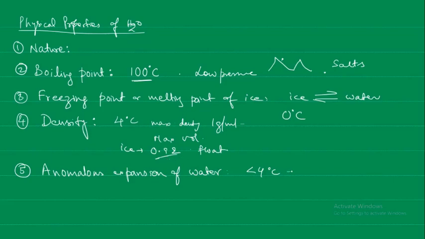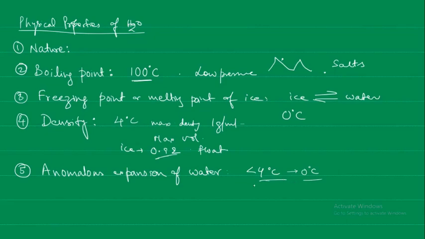And this will happen until when? Until it reaches 0 degrees centigrade. At this point, the water will freeze into ice. Now this anomalous expansion, because we know that other liquids will contract when they are cooled, but water is going to expand between 4 degrees and 0 degrees centigrade. It is going to expand rather than contract.